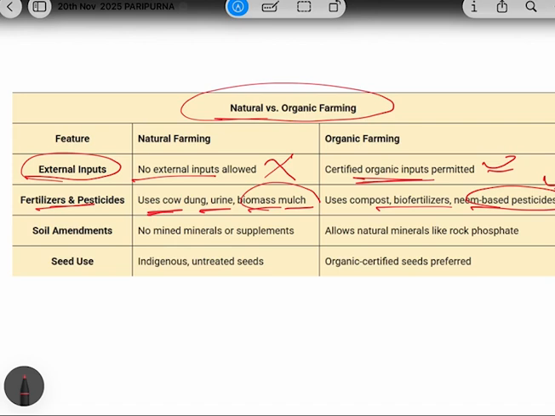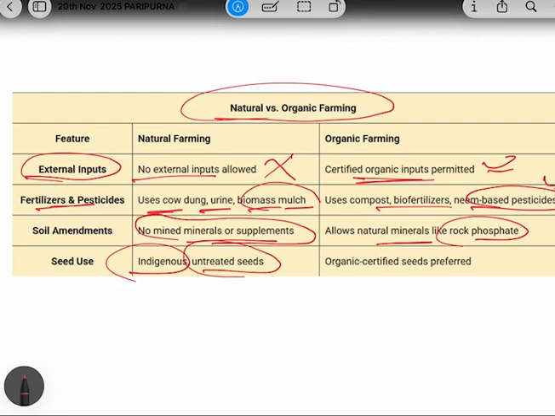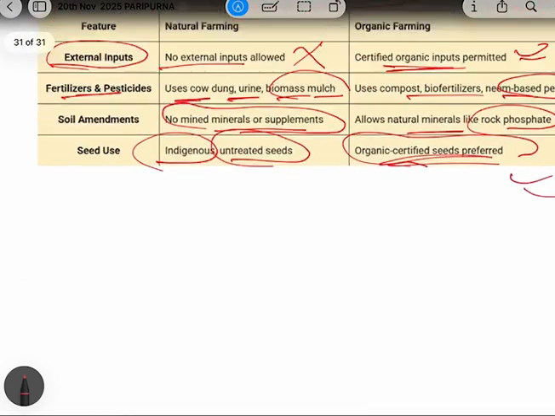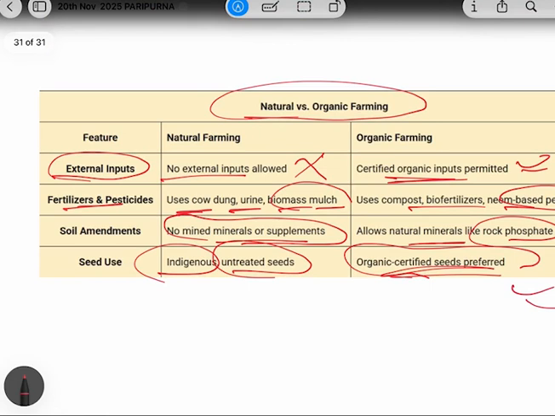Now, in natural farming, no supplements or mined minerals are used, but organic farming allows some natural minerals like rock phosphate. And in natural farming, the seeds are indigenous and are not treated with any chemicals, but in organic farming, organic certified seeds are preferred. So these were the basic differences between natural farming and organic farming.